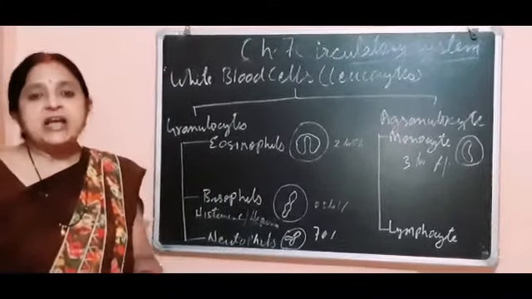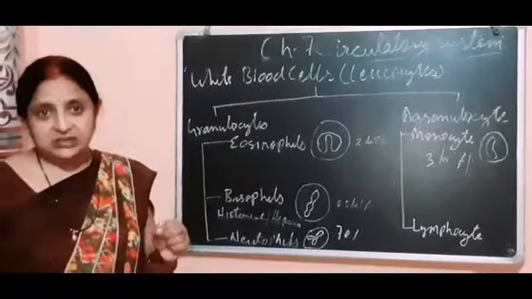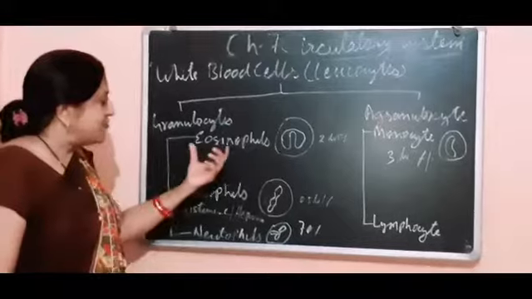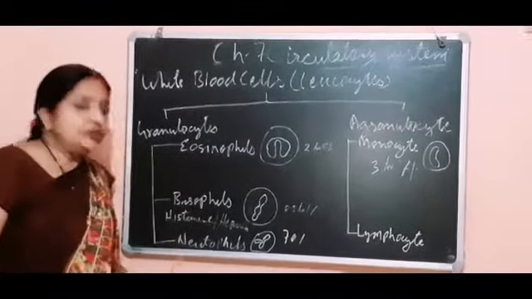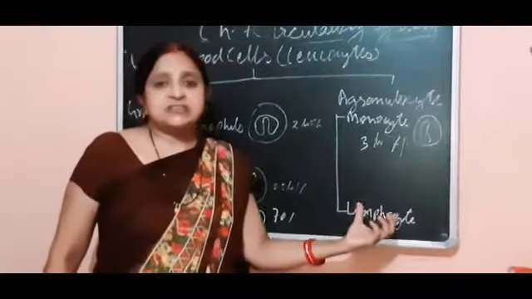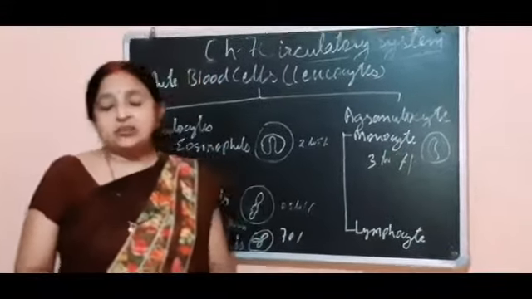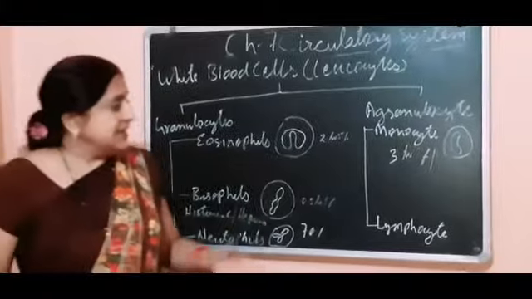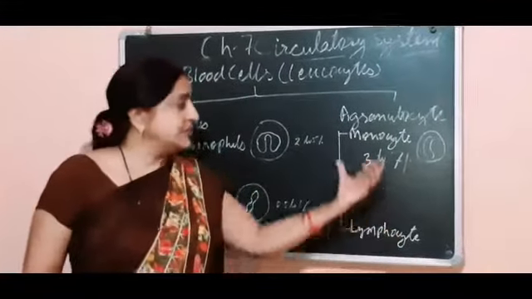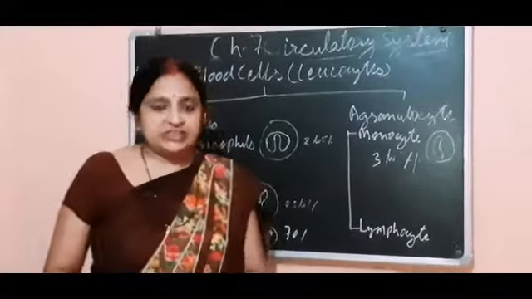So these are the 2 differences, and on the basis of function and shape of the nucleus, they are again classified into 3 categories: eosinophils, basophils and neutrophils. And agranulocytes, on the basis of their function and shape of the nucleus, are again classified into 2 types: monocytes and lymphocytes.